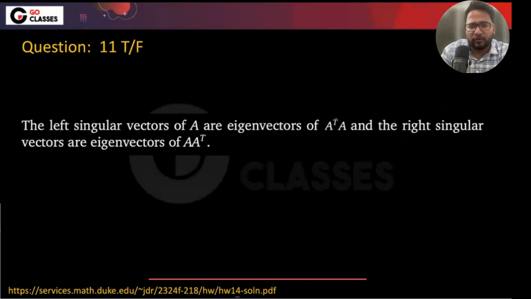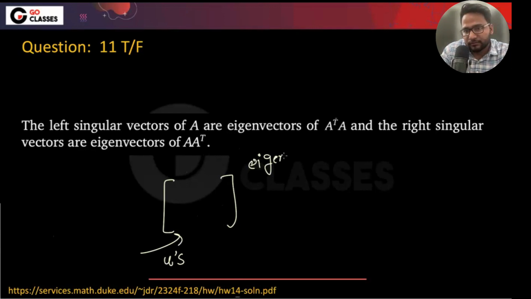The left singular vectors of A are the eigenvectors of A transpose A, and right singular vectors are the eigenvectors of A A transpose. Which means they are saying these U's are basically eigenvectors of A transpose A. What do you think?